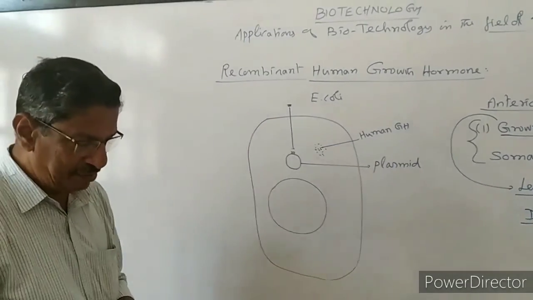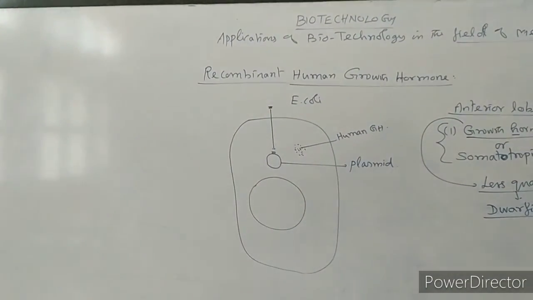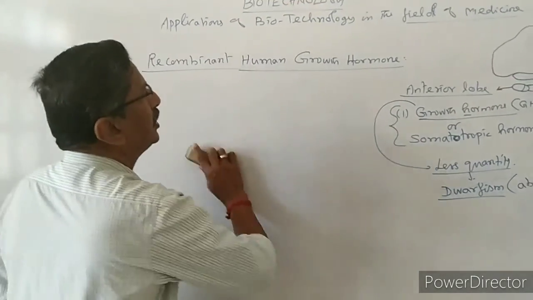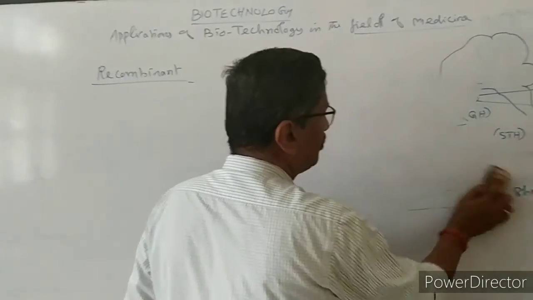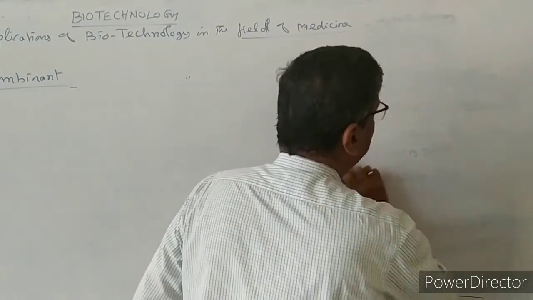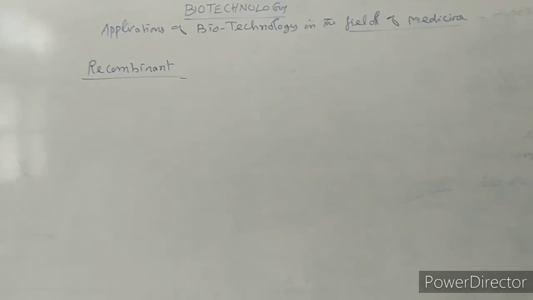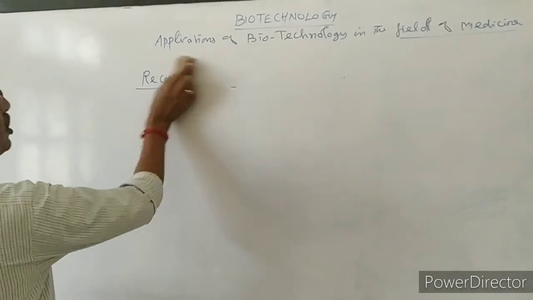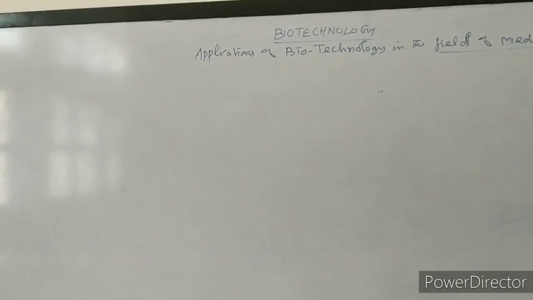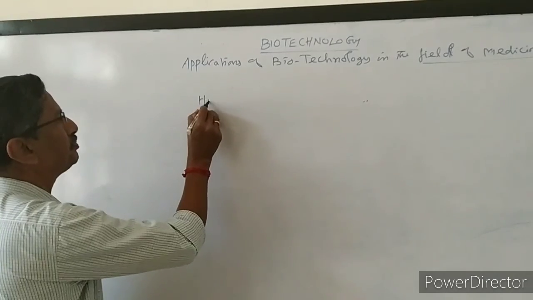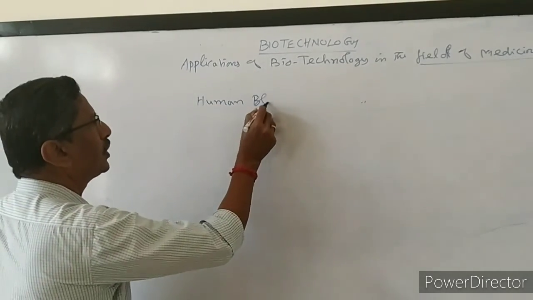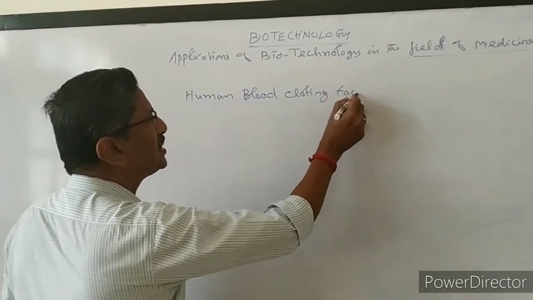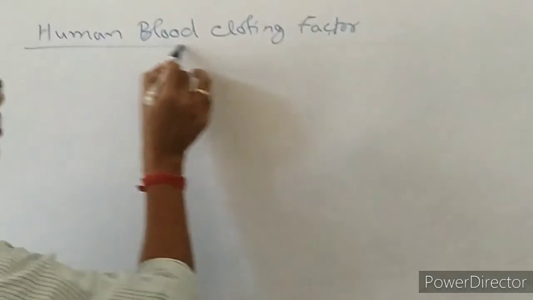This is the second technique in the field of medicine. Now we are going to have the third technique, the third application in the field of medicine. We are going to study about human blood clotting factor. So first we have to know what this human blood clotting factor is.